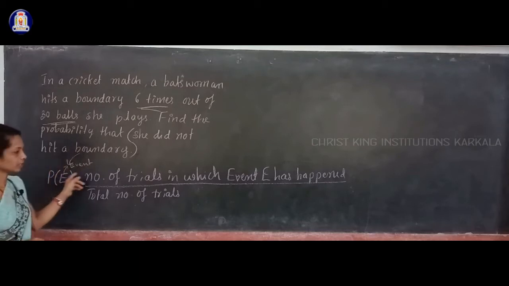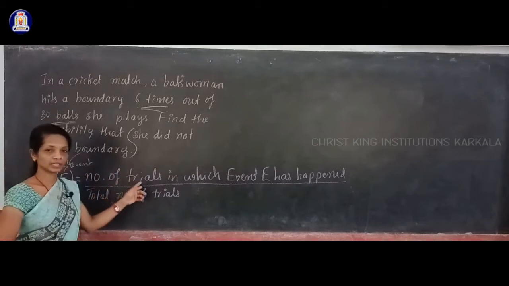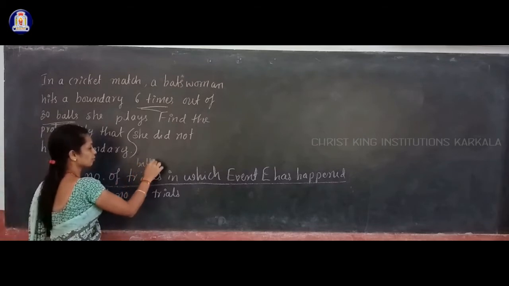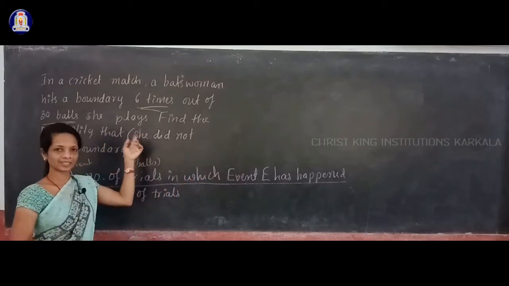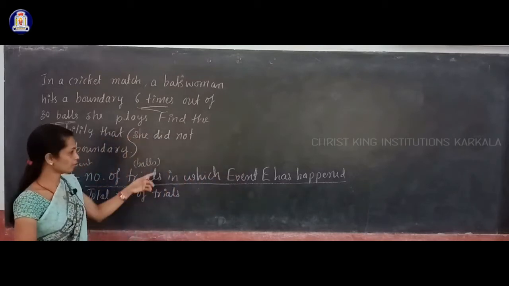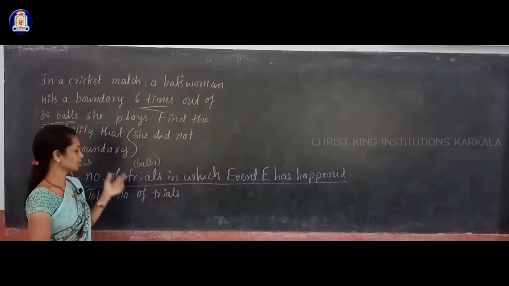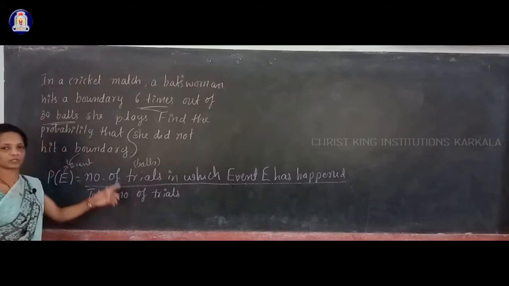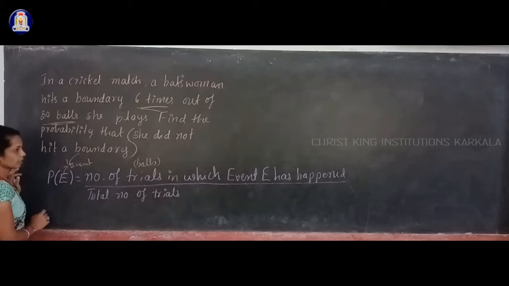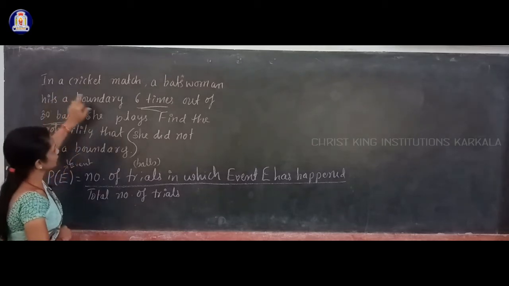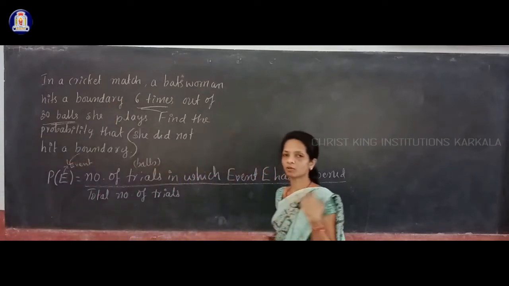So here, the number of trials in which event E has happened means the number of balls in which event E, that is, the batswoman did not hit a boundary, has happened. Dividing by the total number of trials means the total number of balls she faced. Since you are given she hits a boundary 6 times out of 30 balls, the remaining balls she is not hitting a boundary.